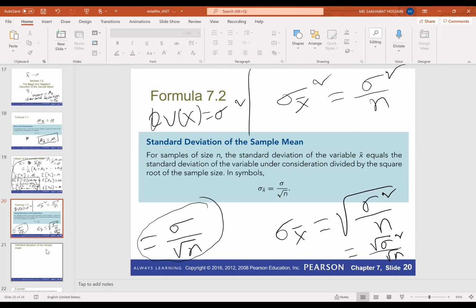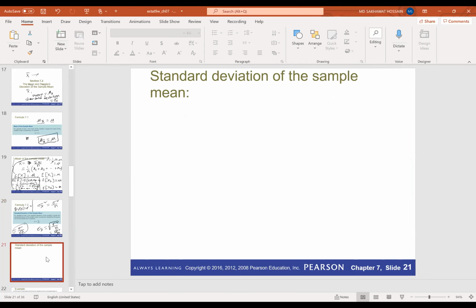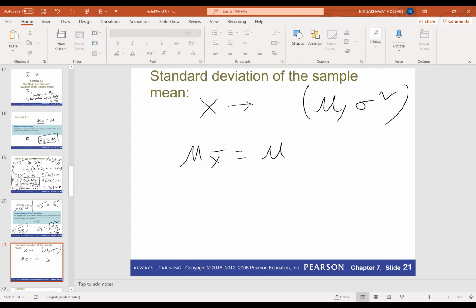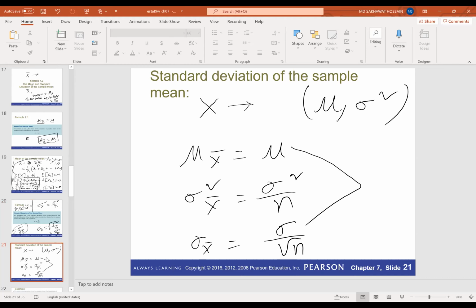So we need these two pieces of information. If x is a distribution with mean mu and variance sigma squared, then the mean of x bar is also mu, the variance of x bar is sigma squared over n, and the standard deviation of x bar is sigma over square root of n.